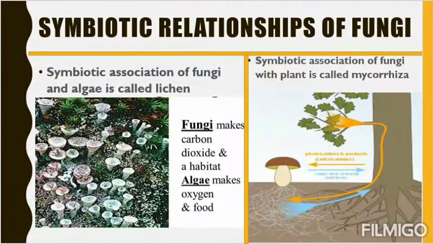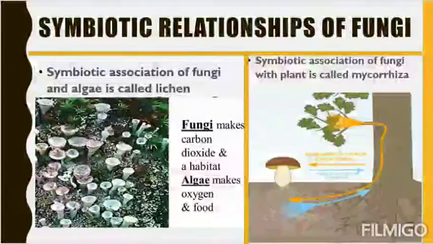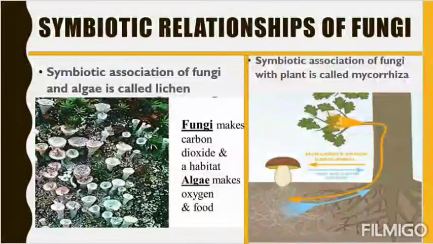Next we'll read about the symbiotic relationship of fungi. What is a symbiotic relationship? Symbiotic means a helpful relationship between two organisms where both organisms are benefited. That means if there is a symbiotic relationship between organism A and organism B, A is helping B in some way and B is also helping A in some other way. So in a symbiotic relationship, both organisms are benefited. And fungi is very good at this, which is why it has symbiotic relationships.